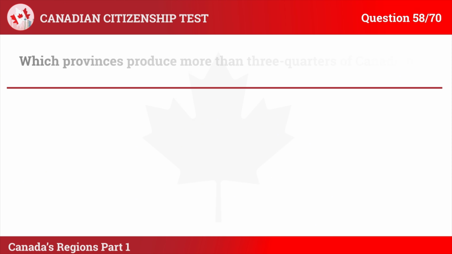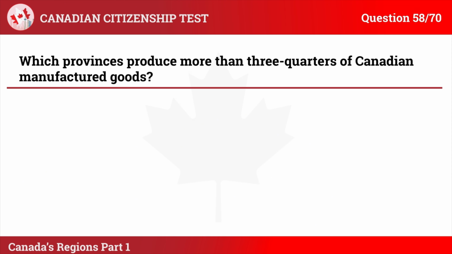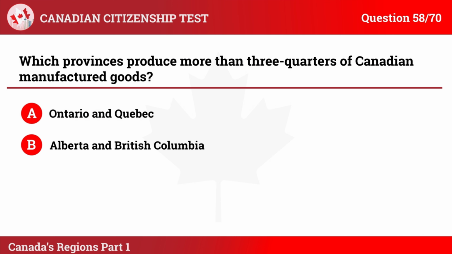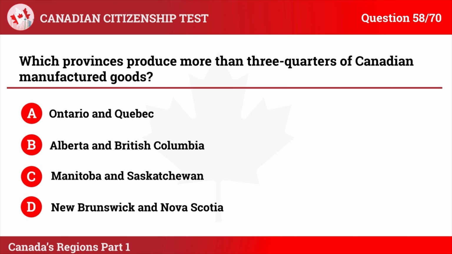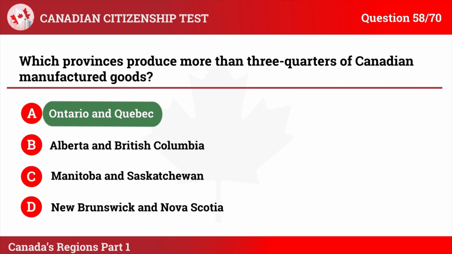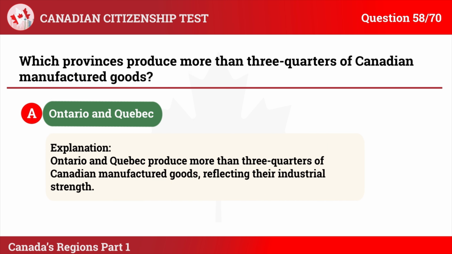Question 58. Which provinces produce more than 3/4 of Canadian manufactured goods? A. Ontario and Quebec. B. Alberta and British Columbia. C. Manitoba and Saskatchewan. D. New Brunswick and Nova Scotia. The correct answer is A. Ontario and Quebec. Explanation: Ontario and Quebec produce more than 3/4 of Canadian manufactured goods, reflecting their industrial strength.